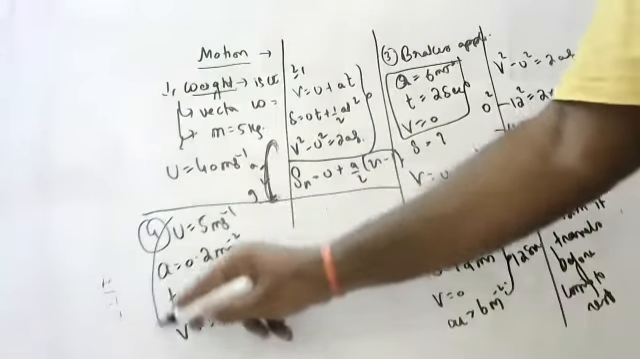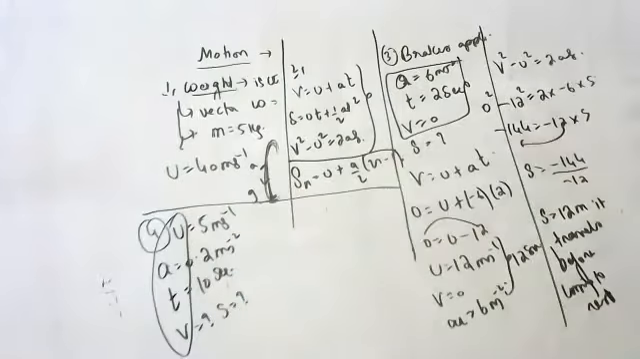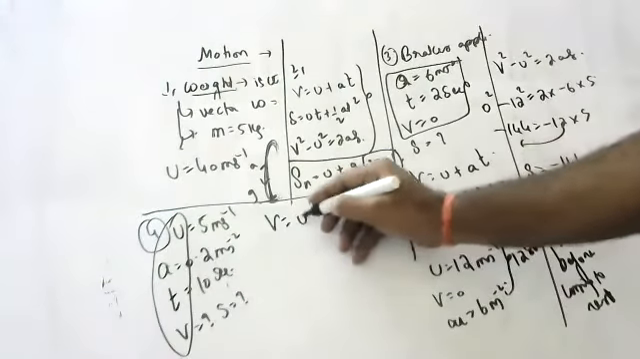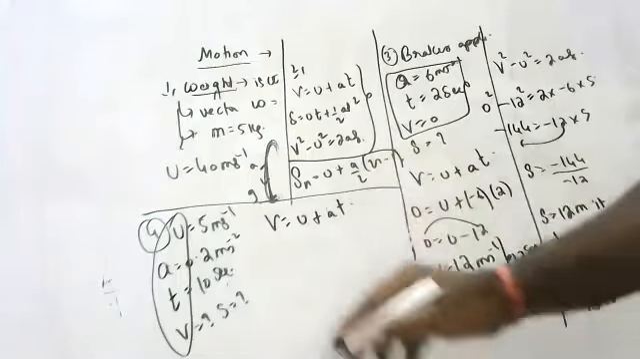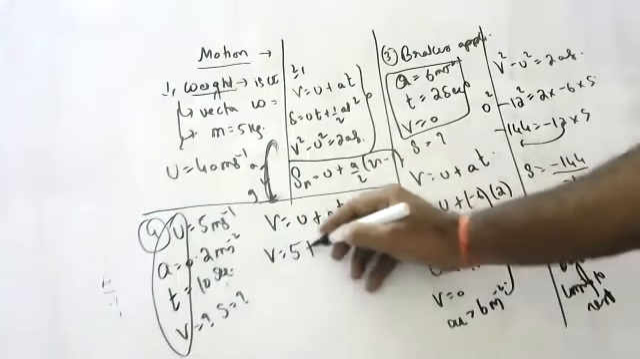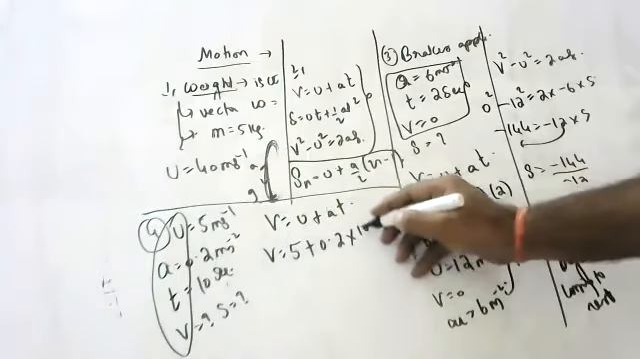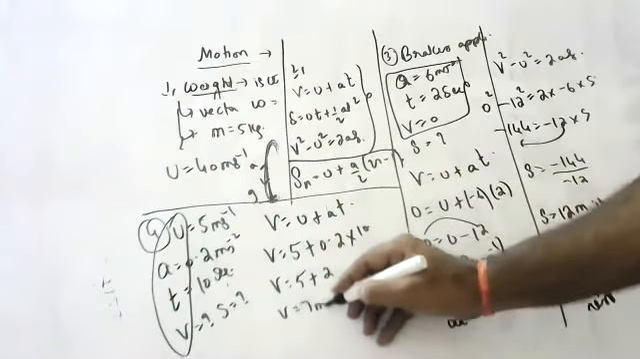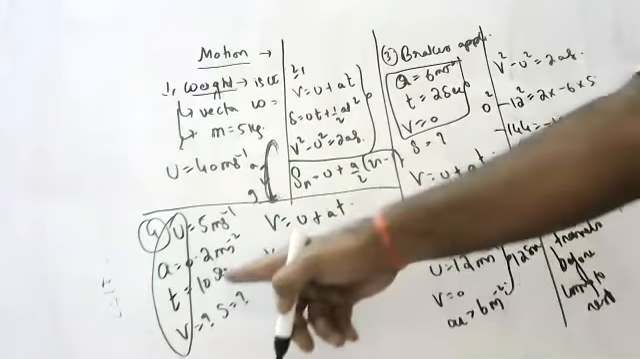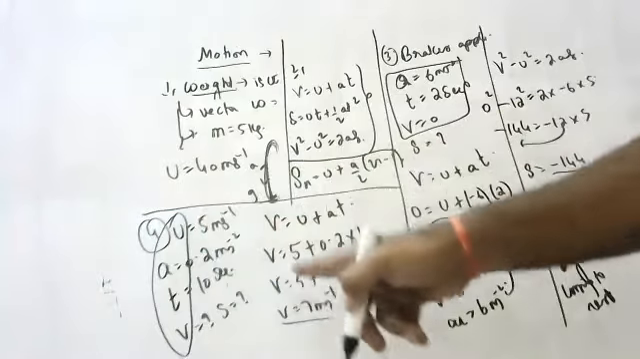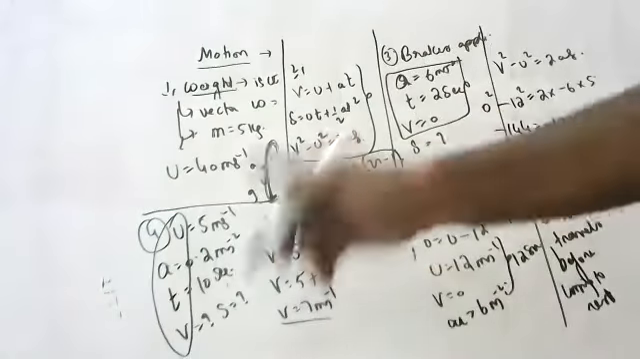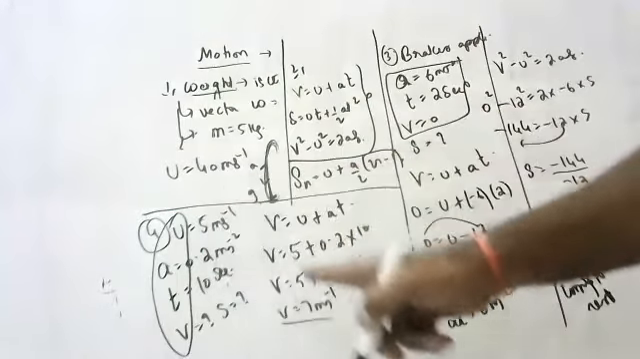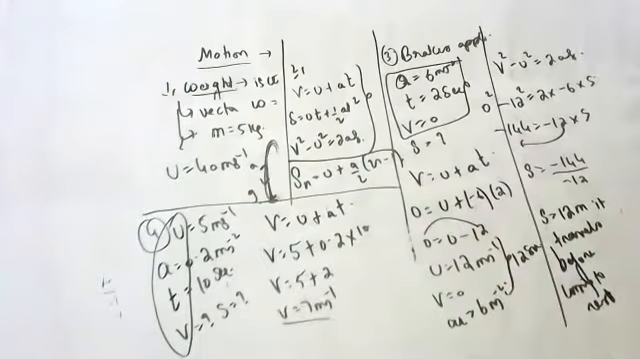Children, using VUAT, what is the formula we have? V is equal to U plus AT. 5 plus 0.2 into 10. V is equal to 5 plus 2, 7 meters per second. Children, after 10 seconds, 5 meters per second will become 7 meters per second.